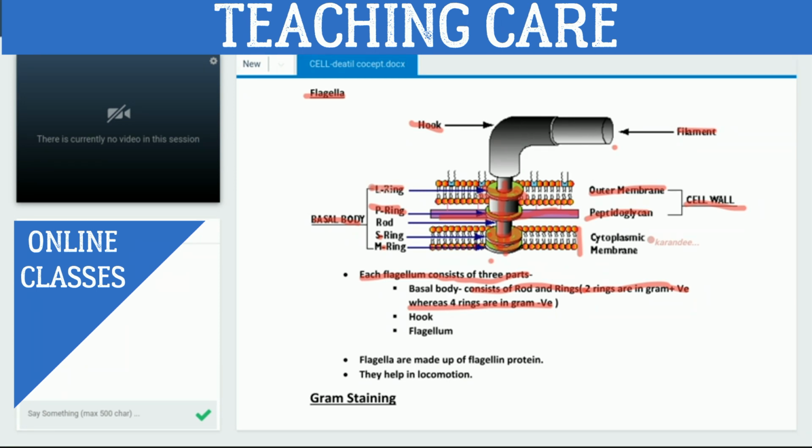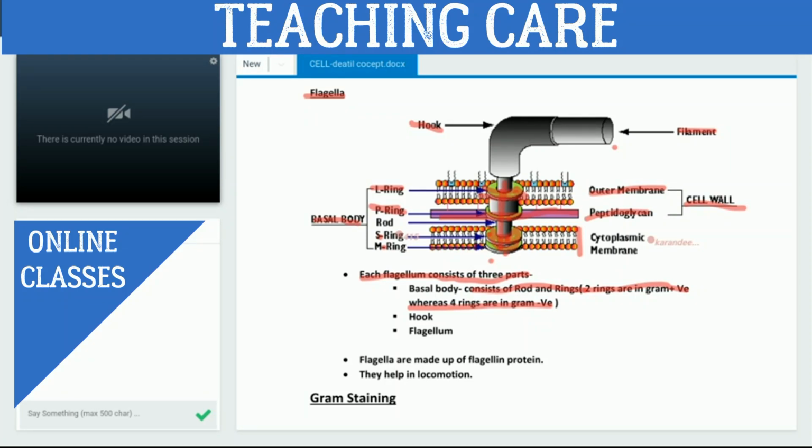The basal body is made up of how many components? 2 components. One is the rod, and the other is rings. How many rings? 4 rings. Whether all bacteria have 4 rings? No, sir. Gram positive have 2 rings, whereas gram negative has 4 rings. Okay, gram negative bacteria have 4 rings, whereas gram positive bacteria have 2 rings.